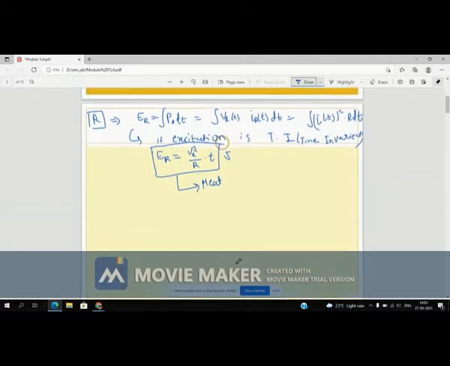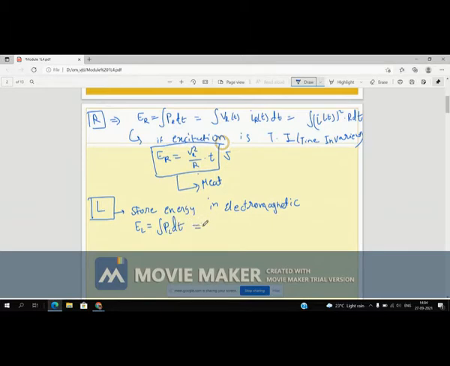Similarly, when you find the energy used by the inductance, I already said the inductance is a storage element, right? So it stores energy in electromagnetic form. Here, when you see the formula, the same basic formula is the same for all.